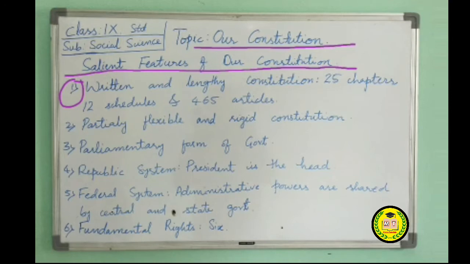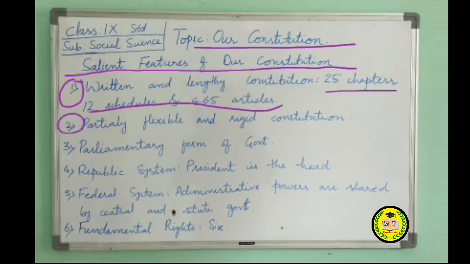Originally, our Constitution consisted of 22 chapters, 8 schedules, and 395 articles. But later, after many amendments, meaning changes in law, it has become a lengthy Constitution with 25 chapters, 12 schedules, and 465 articles.